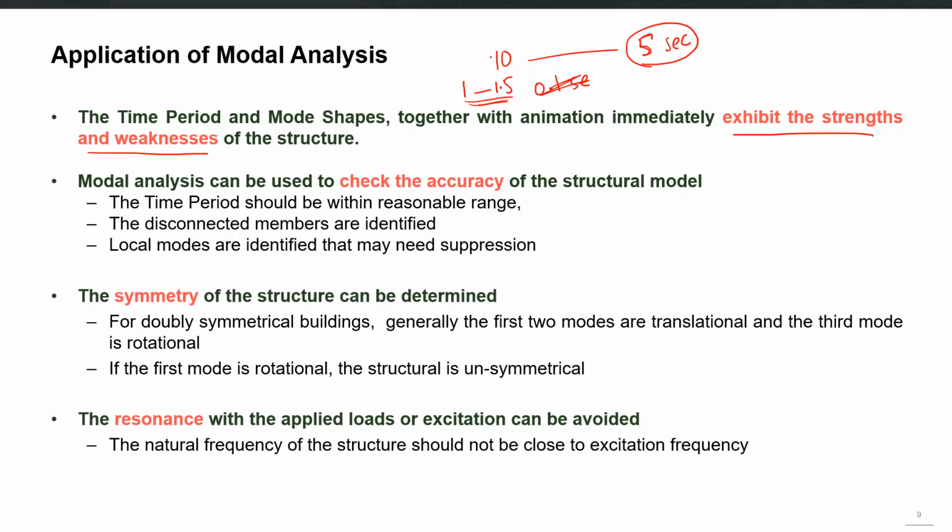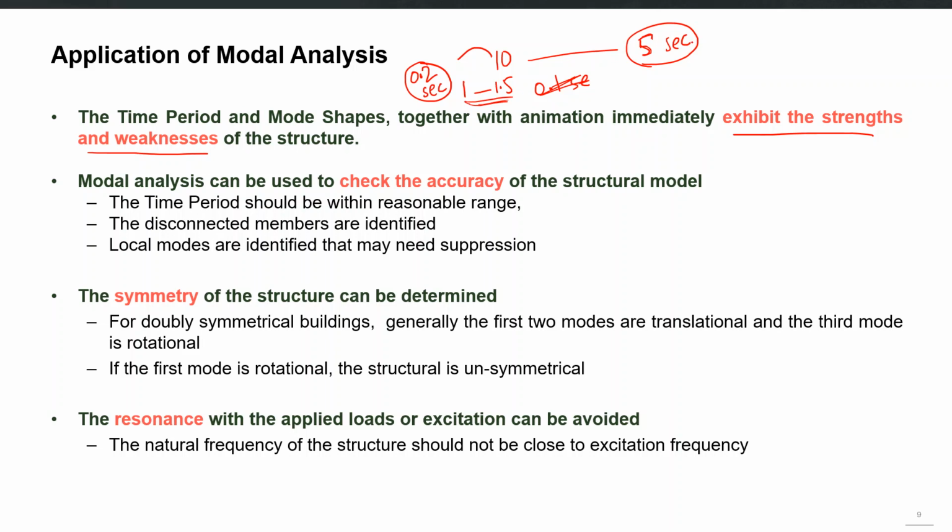If your 10-story building has a time period equal to 0.2 seconds, then it means again that either your model has some problem, or your structure is too stiff. You may decrease the cross-sectional sizes and other details to bring the time period in a reasonable range. Similarly, you can animate the mode shapes.